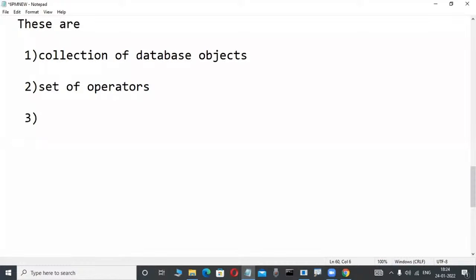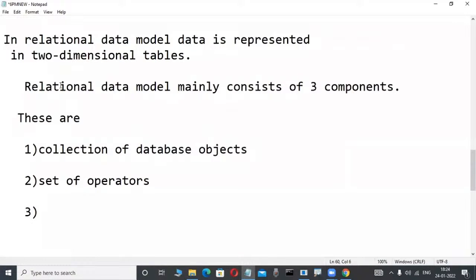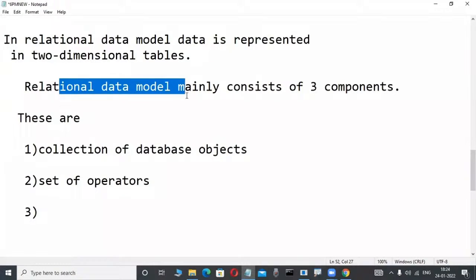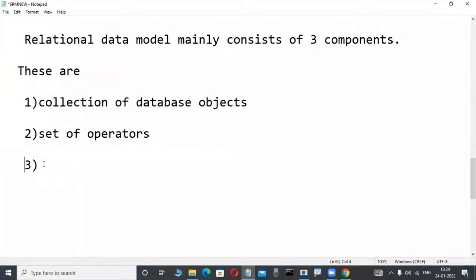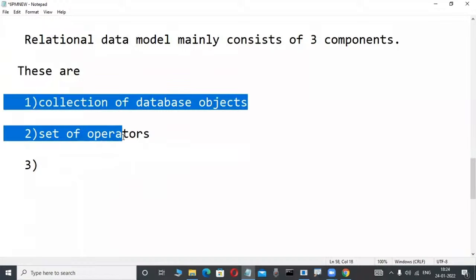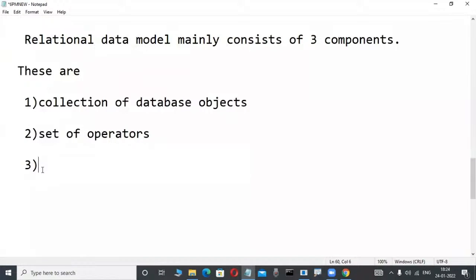Everyone knows the database objects. Maybe even if you are a first-time newcomer, you have an idea of a table. Set of operators is also understandable to everyone, like equal to, less than, and so on. But unfortunately the third one is most powerful. This is a key concept that so many fellows don't actually know: the relational data model. Where learners or experienced people face difficulty, or in interviews, only the third point is important. These two are dead easy. The third point is most powerful.